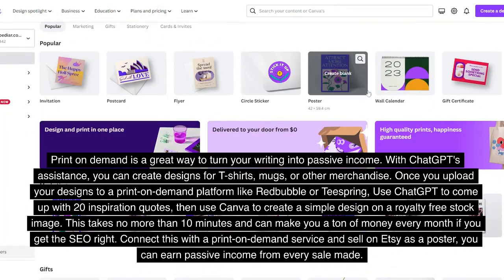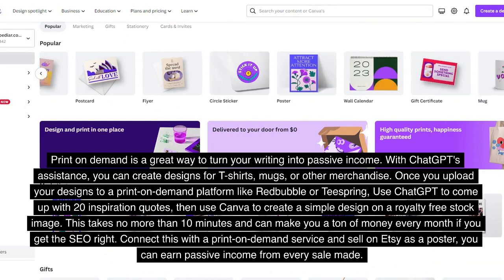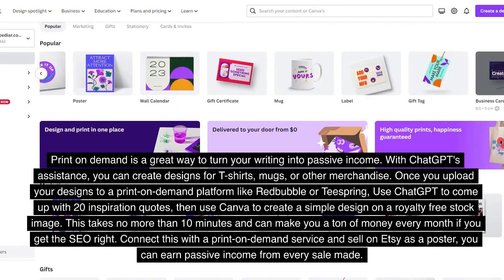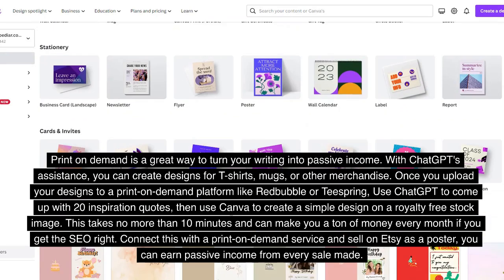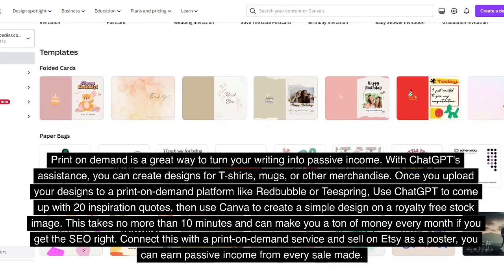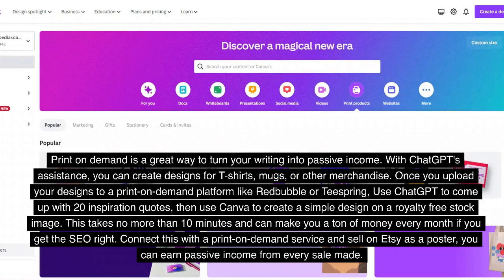This takes no more than 10 minutes and can make you a ton of money every month if you get the SEO right. Connect this with a print-on-demand service and sell on Etsy as a poster. You can earn passive income from every sale made.